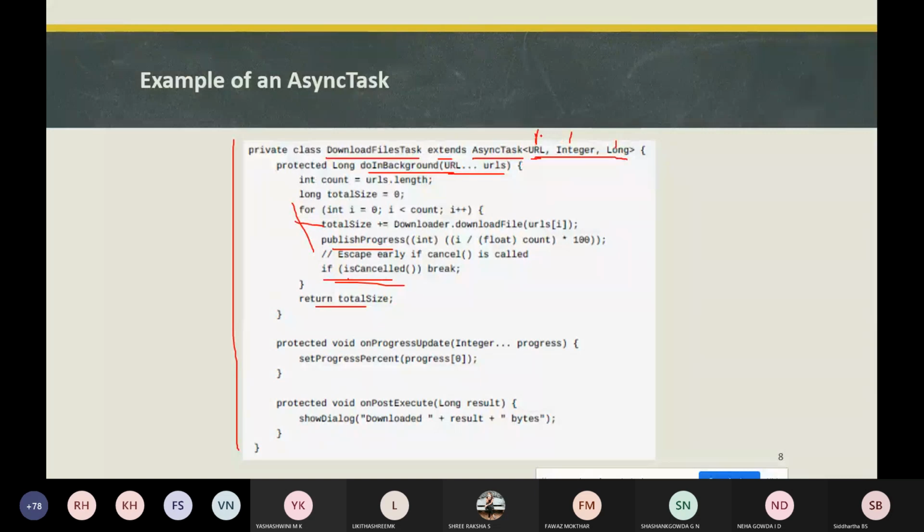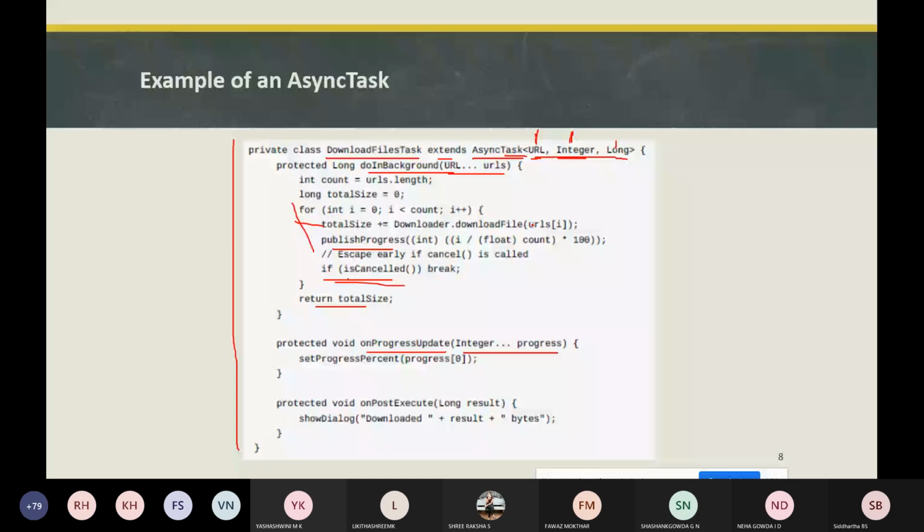Next, we need to show the progress, which means we need to update it to the UI. For that we will be using the onProgressUpdate method, where whatever parameter you pass has to match the parameter of this particular task. The parameter type should be the same, because once you process all the data, we will be passing it to the main thread. If you have a data type as double and we are getting it as an integer, it's a mismatch. That's why we need a proper parameter to be passed.